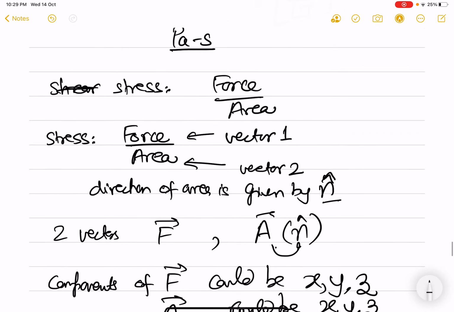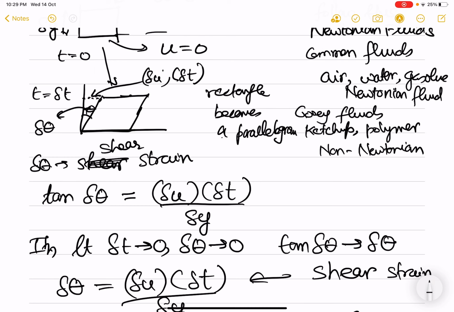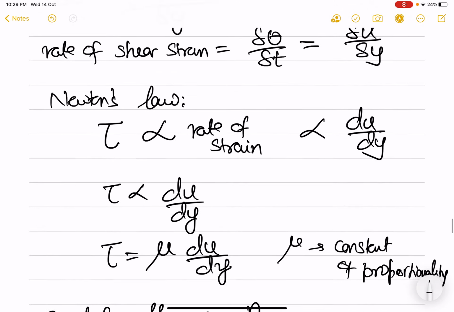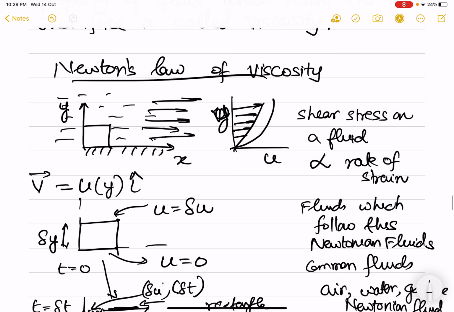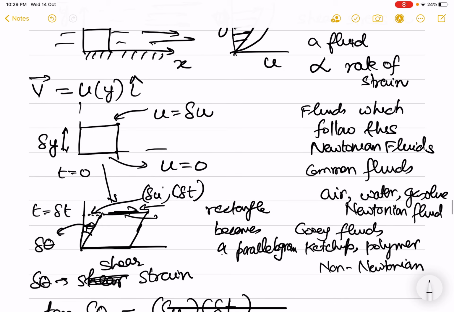So for example, the simple example which we did here, when we talk of this top face, what stress component are we talking of? In which direction, in this case here, is the shear force acting? The shear force is tending to move this element of fluid in the x direction. So the direction of shear force in this example, this is the direction of shear is x.